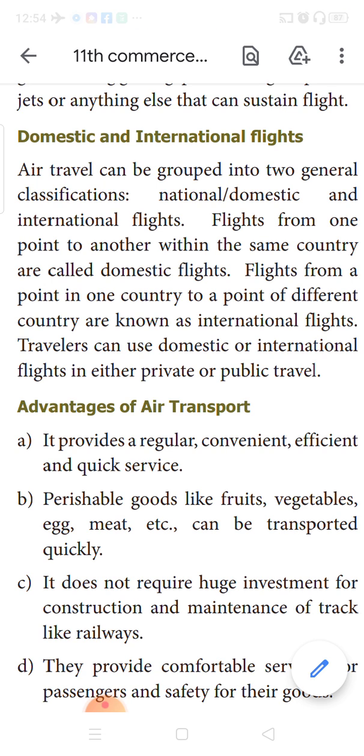When flights go from one point to another point within the same country, then you call it a domestic flight or national flight. But if the flight is flying from one point in a country to another point in some other country, then you call it an international flight. But travelers can use the word domestic or international either way, as it can be in either public or private travel also.